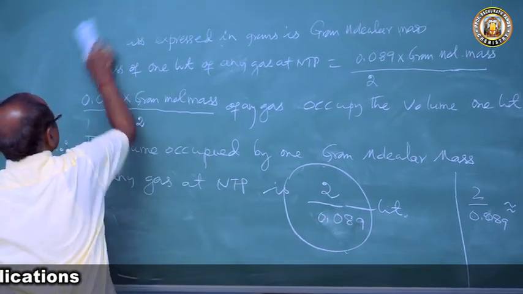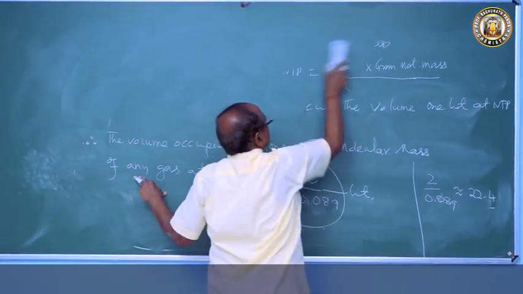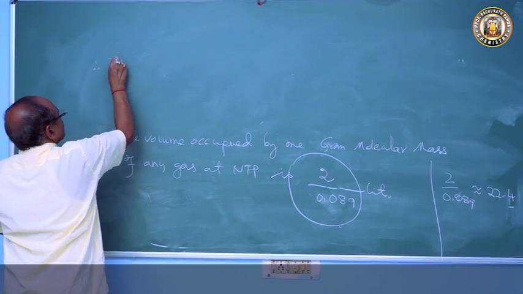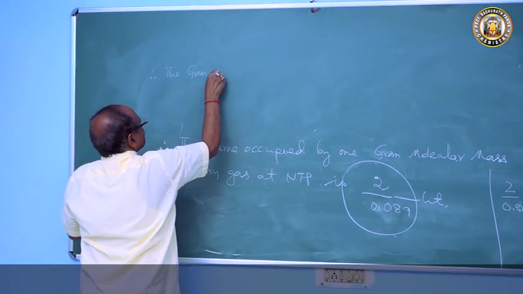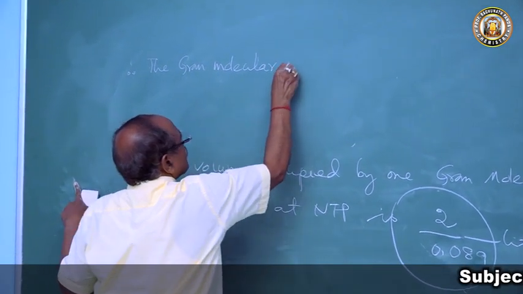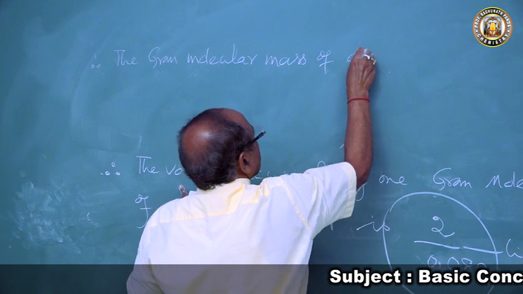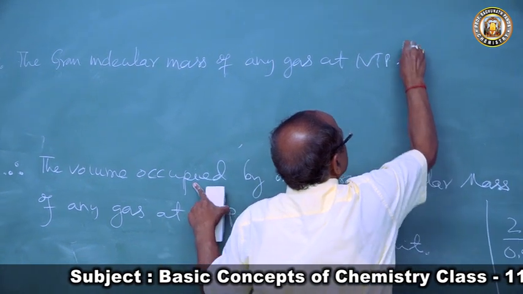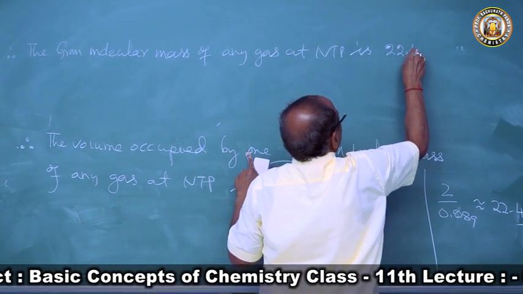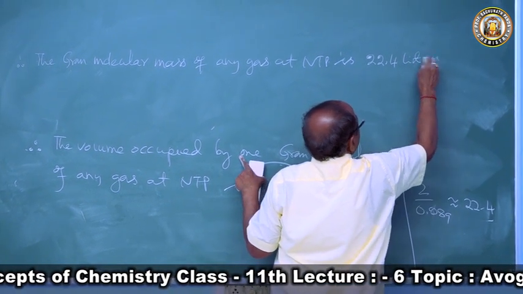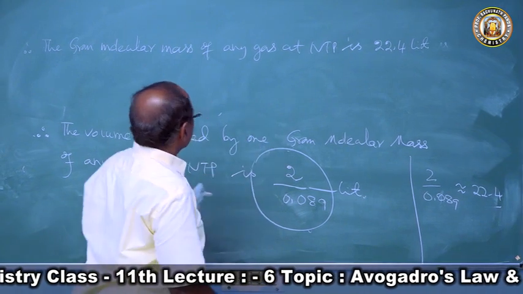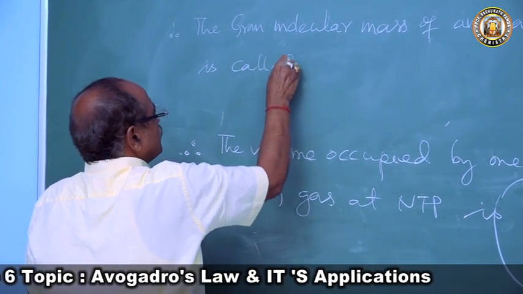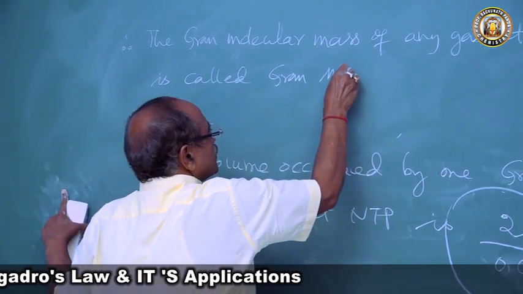So we will say, therefore, the gram molecular volume of any gas at NTP is 22.4 liters. This is called gram molar volume.